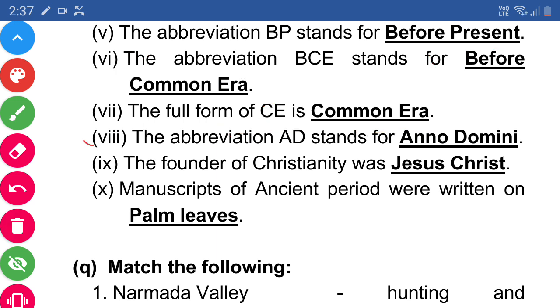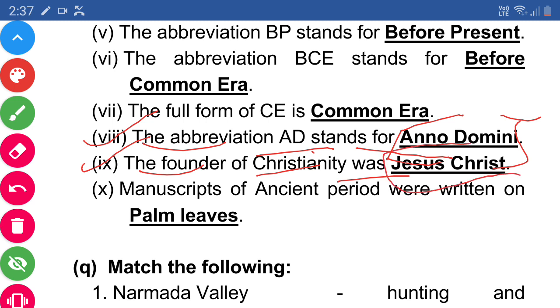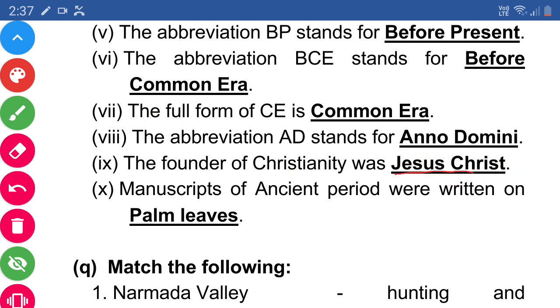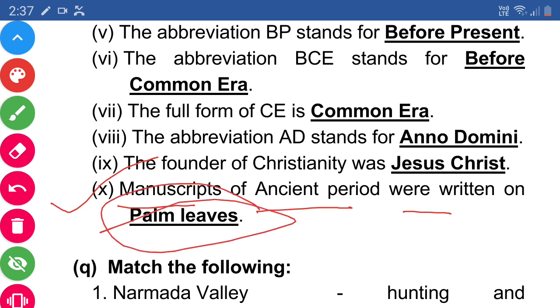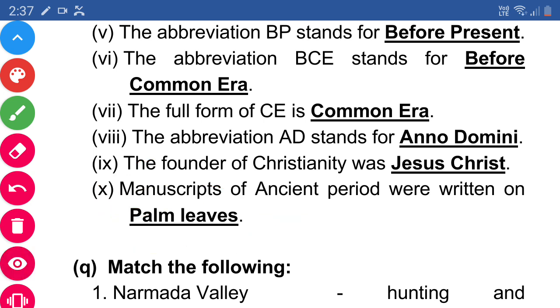And then the eighth one, the abbreviation AD stands for Anno Domini. Next, the ninth one, the founder of Christianity was Jesus Christ. Tenth one, manuscripts of the ancient period were written on palm leaves. The answer is palm leaves.